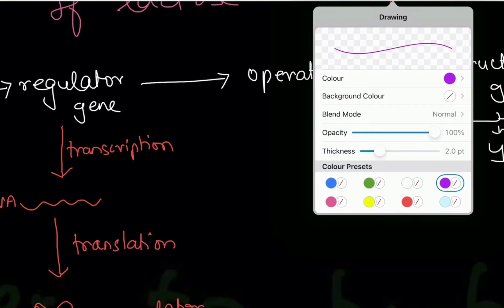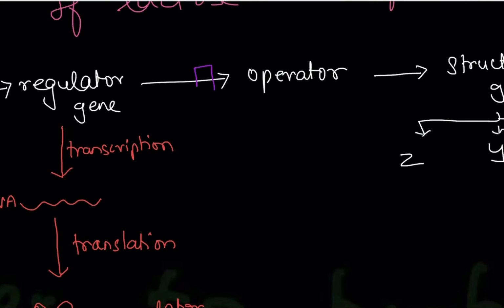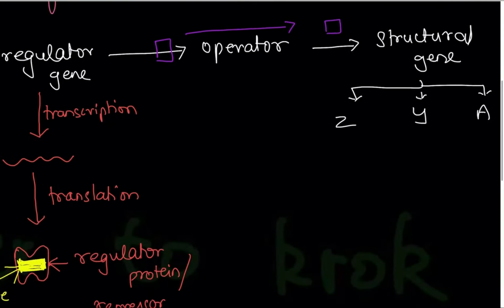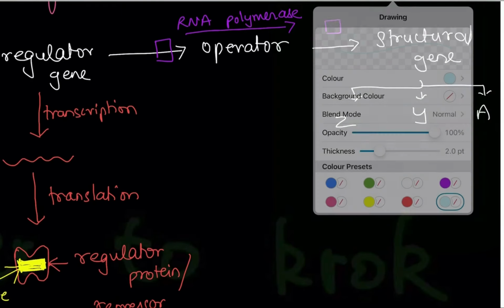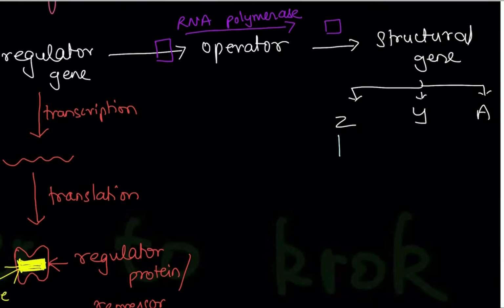If the operator is free, then RNA polymerase, suppose this is the RNA polymerase, will easily go from the operator to the structural genes. If it goes to the structural genes, what will happen? This Z will transcribe. This Y will go into transcription. A will go into transcription. All these three go into transcription, and at the end, after translation, they will form the enzymes.